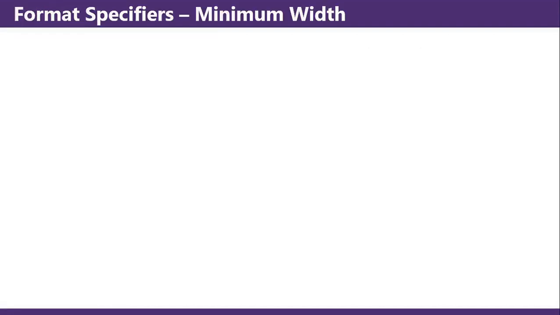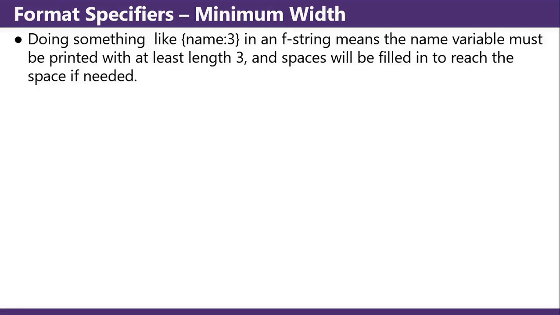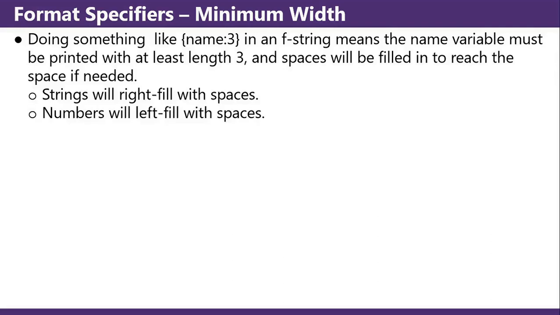Format specifiers. Minimum width. Doing something like {name:3} in an f-string means the name variable must be printed with at least length 3, and spaces will be filled in to reach the width if needed. Strings will right fill with spaces, numbers will left fill with spaces.